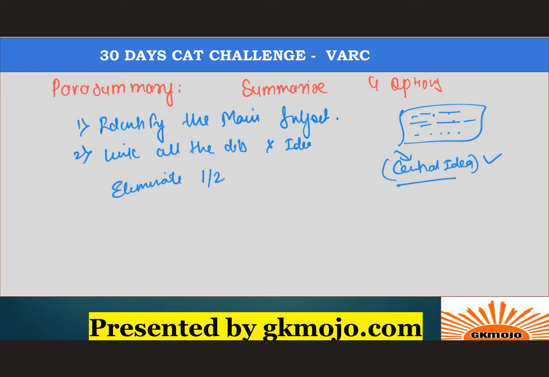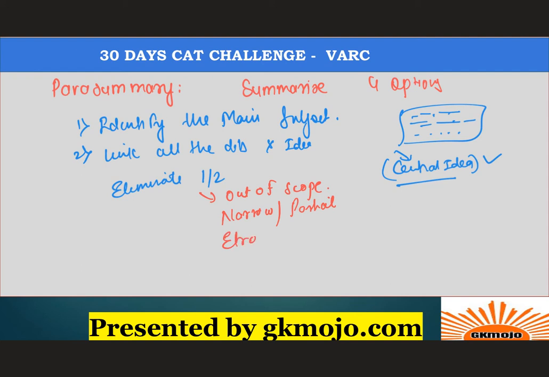It's inconsistent. So what are the types of such options? I'll just give you a list of it. First, out of scope options, which will be rejected right away. Then there will be narrow or partial scope options. In these, half the thing is true and half is not true, which doesn't work. If a passage describes political and economic conditions of British India, the answer option cannot indicate the political aspect only. That is, it's giving you only half the thing.